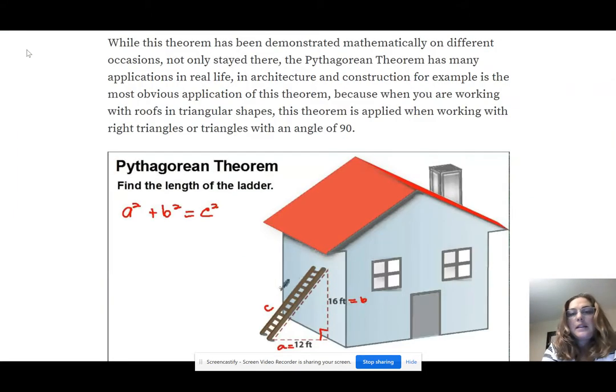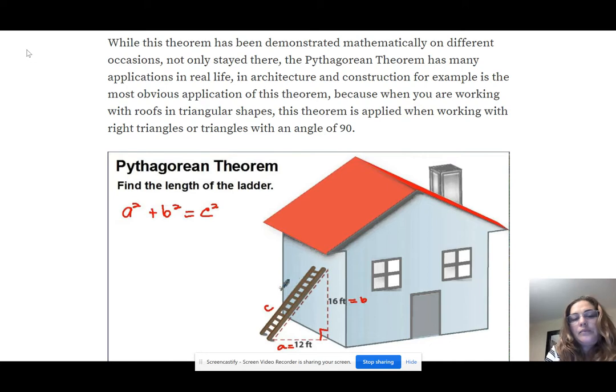Okay, while this theorem has been demonstrated mathematically on different occasions, the Pythagorean theorem has many applications in real life. Architecture and construction, for example, is the most obvious application of this theorem, because when you are working with roofs in triangular shapes, this theorem is applied when working with right triangles, or triangles with an angle of 90 degrees.